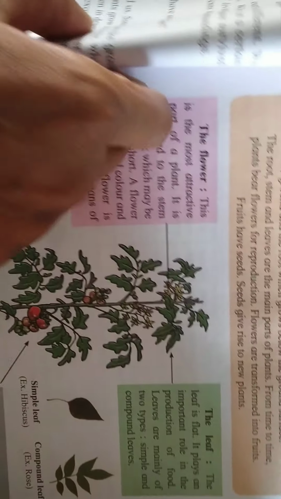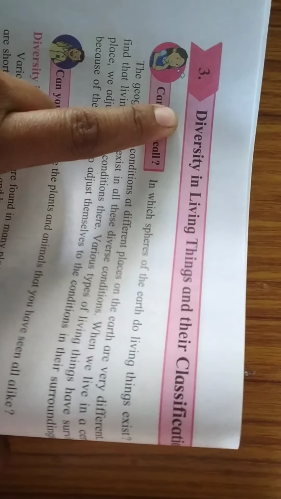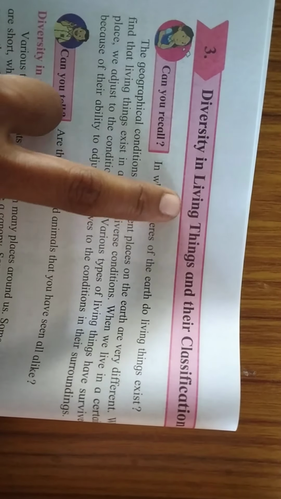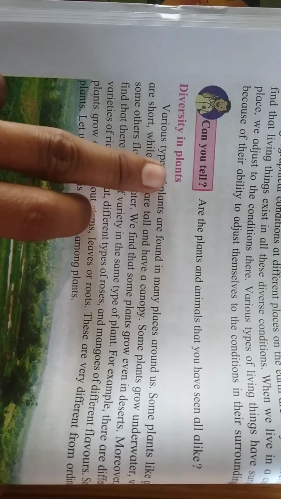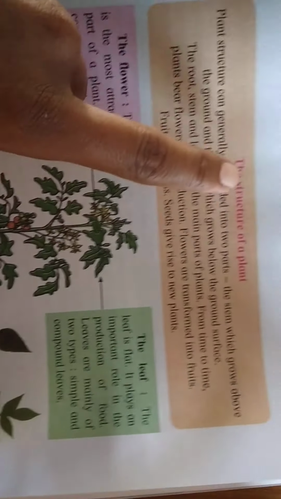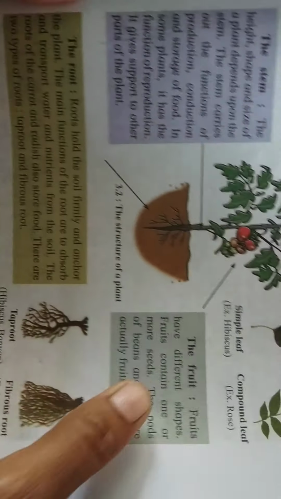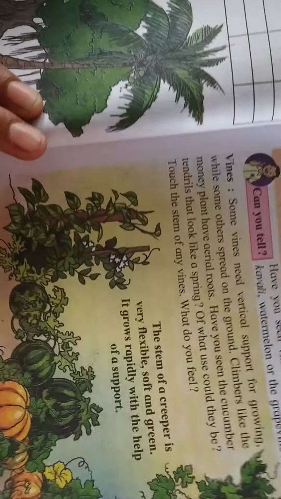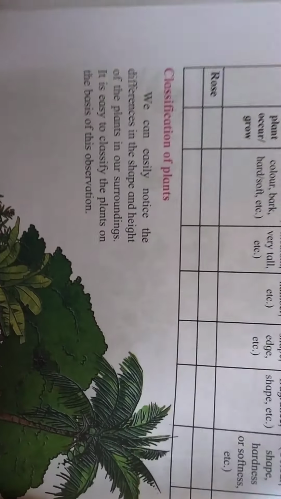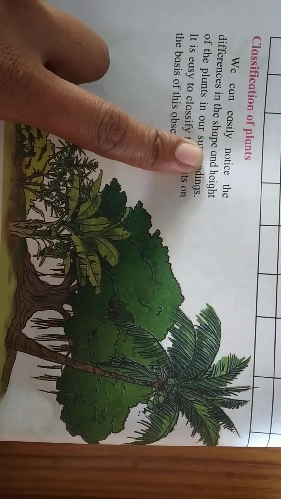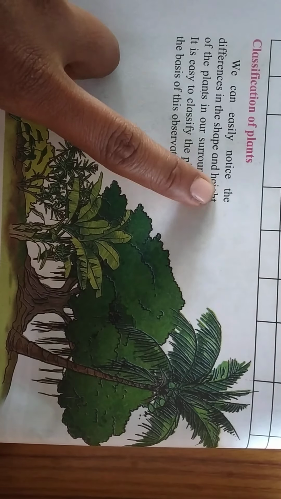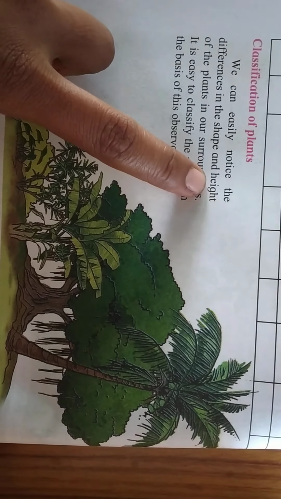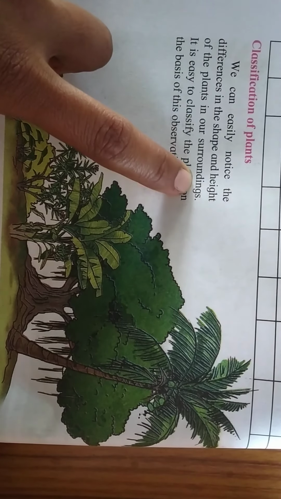Before this, we have started chapter number 3, Diversity in Living Things and their Classification. In this we have seen diversity in plants, the structure of plants, and after that the need for classification of plants. So today we will start our next point, classification of plants. We can easily notice the differences in the shape and height of the plants in our surroundings.